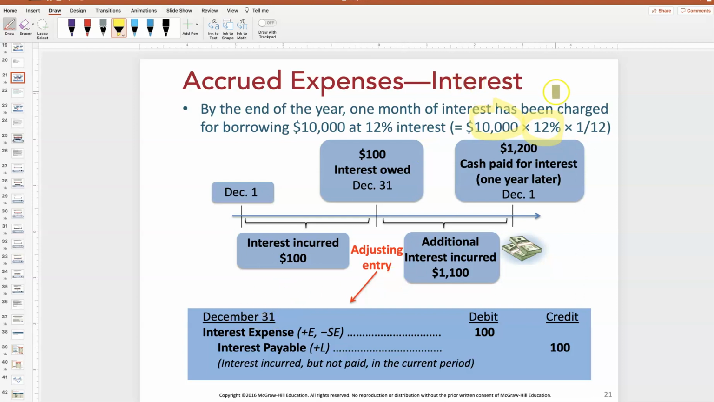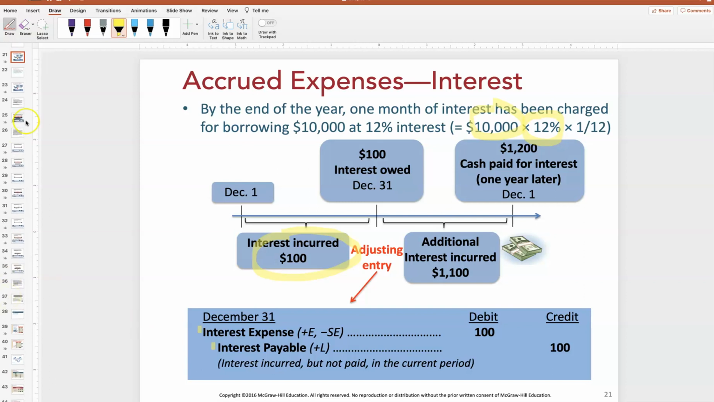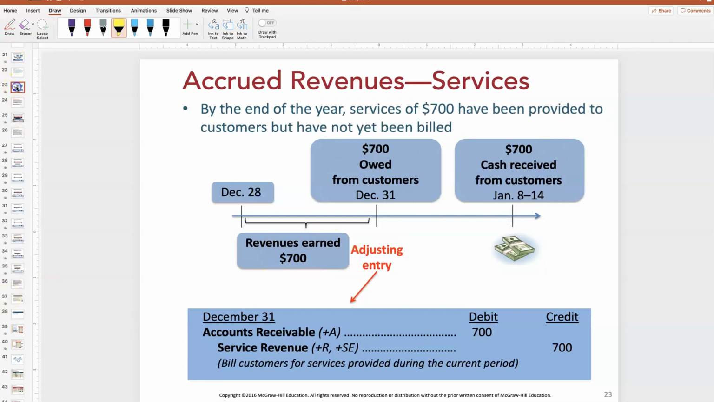So, all right, that leads to us knowing that between December 1st and December 31st, we've incurred $100 worth of interest expense that we will not pay until next year. So I need to record that by debiting interest expense and crediting interest payable. All right, we'll go through more interest things in class.